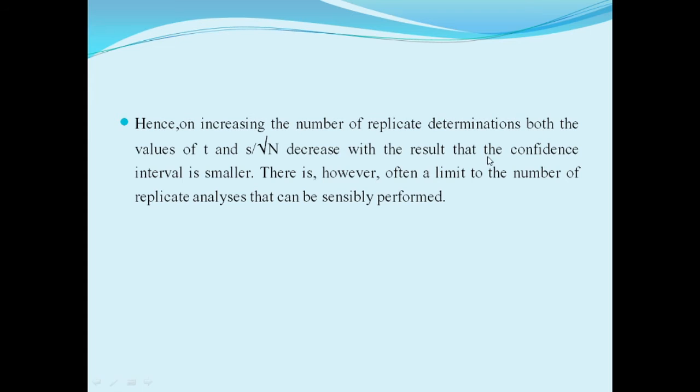With the result that the confidence interval is smaller.